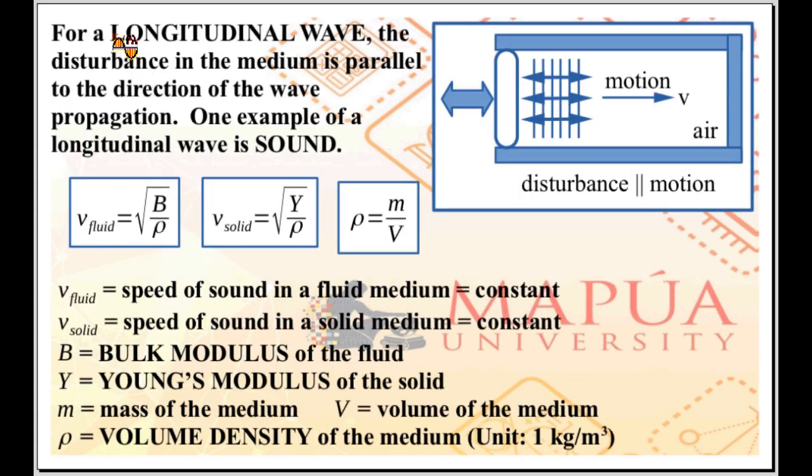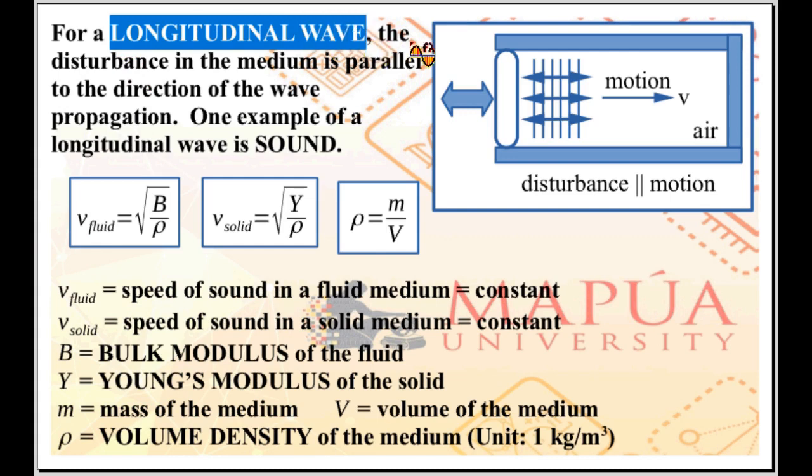And for a longitudinal wave, the disturbance in the medium is parallel to the direction of the wave propagation. For transverse wave, the disturbance in the medium is perpendicular to the wave propagation. For longitudinal wave, the disturbance in the medium is parallel to the wave propagation. One example of longitudinal wave is sound wave.